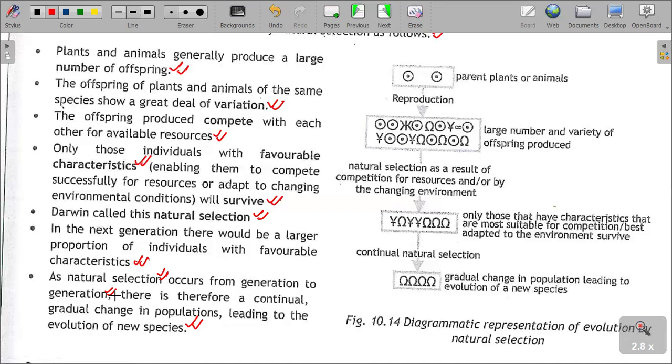Hence, in the next generations of population to come, we no longer have the weakest organisms. We only have organisms that have adapted or that have the favorable characteristics which can enable them to survive within the habitat or the natural ecosystem that is being shown there. So there is also a schematic diagram that is attached on the board there.